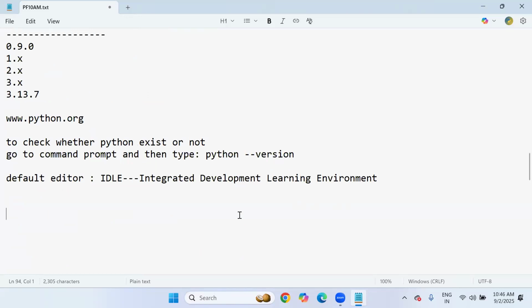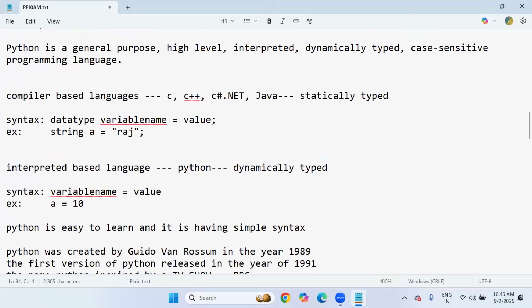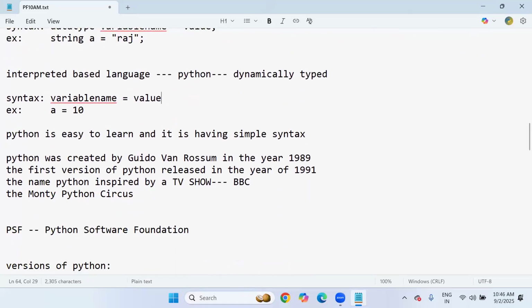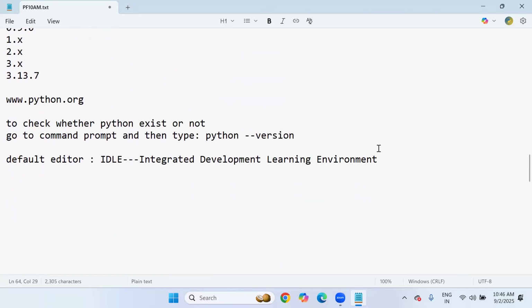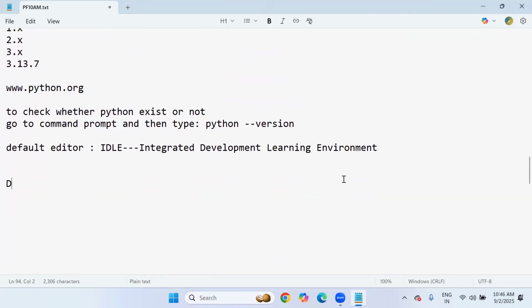So this is our complete introduction part of Python. What is Python and what type of language it is? What is an interpreter and compiler, Python versions and Python history, sir. In tomorrow's session, I'm going to show you very, very important concepts. I'll cover different ways to write Python code and execute.